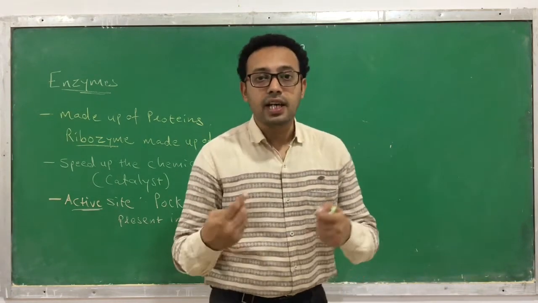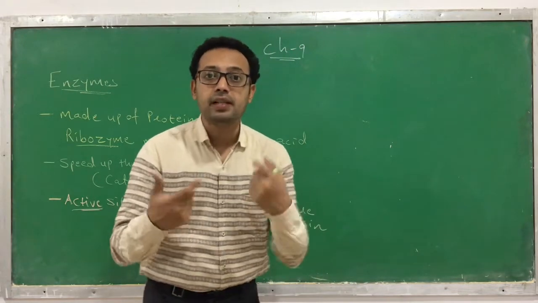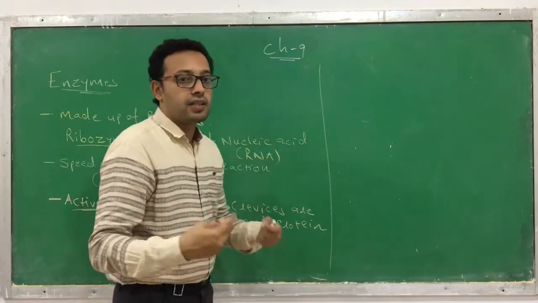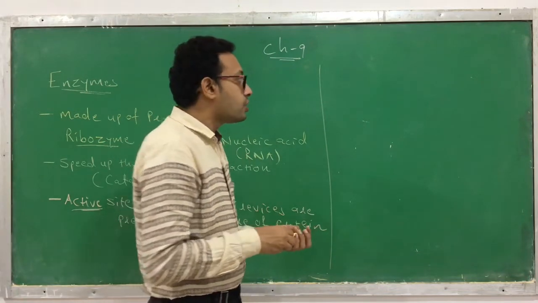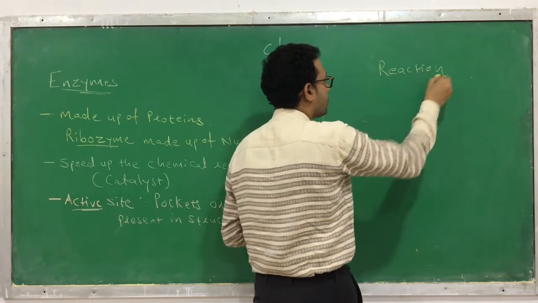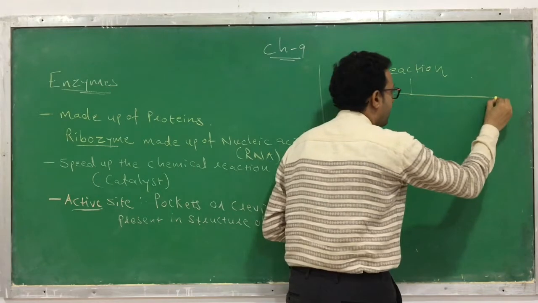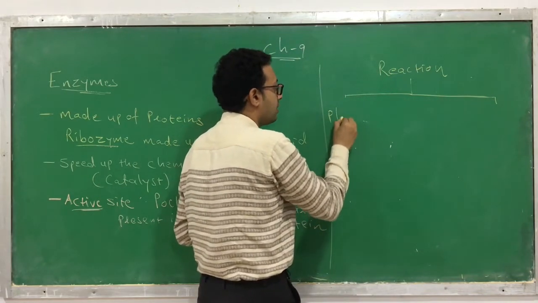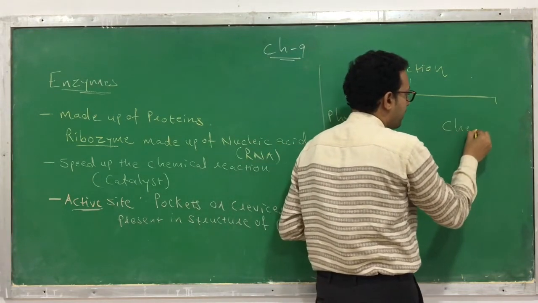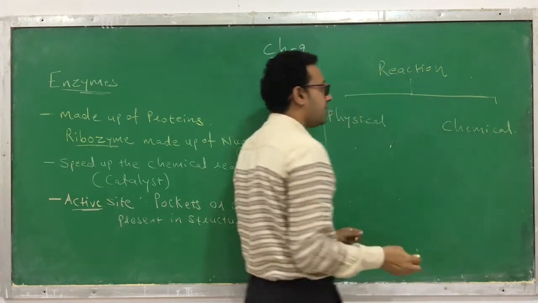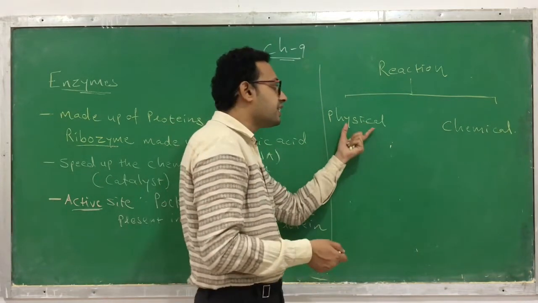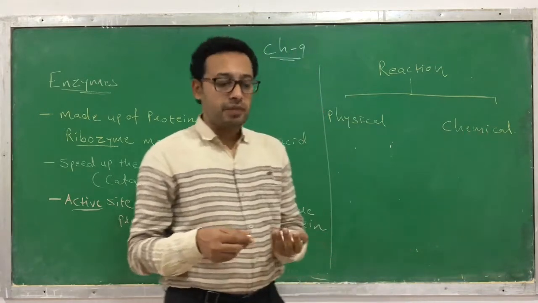Now you know that enzymes increase the rate of chemical reactions. So let's understand what kinds of chemical reactions there are. There are two ways in which changes take place. The first is called physical changes and the second is called chemical changes. There are two types of changes that take place during reactions.